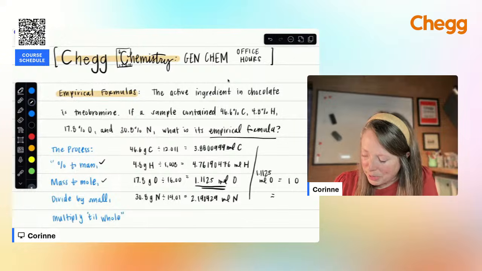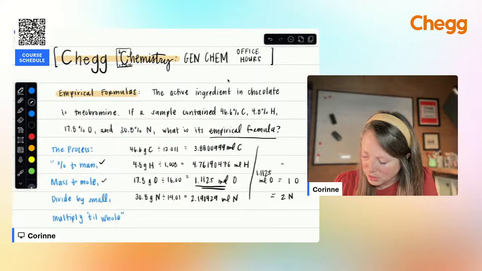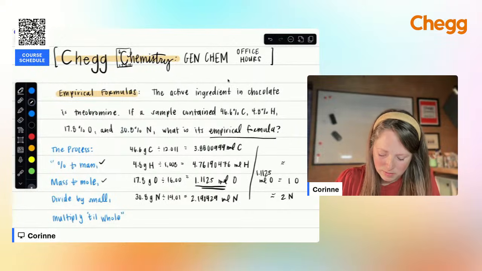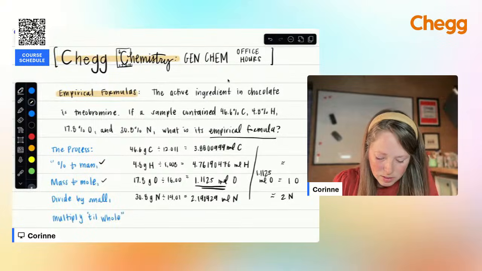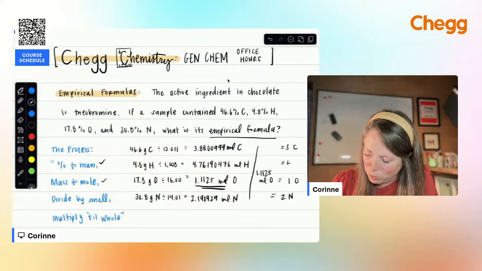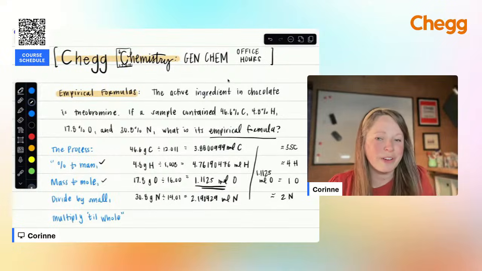We're going to have about 2 atoms of nitrogen. We're going to have about 3.5 atoms of carbon and then 4 atoms of hydrogen. So now it would help if I actually wrote out 3.5, right?